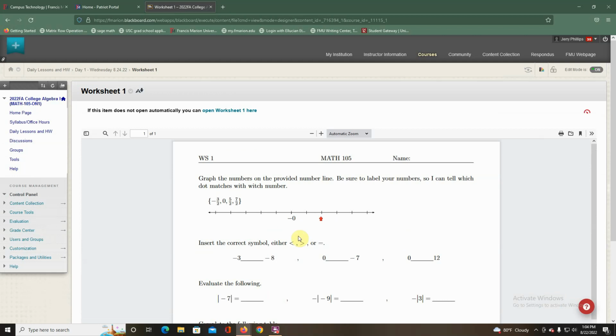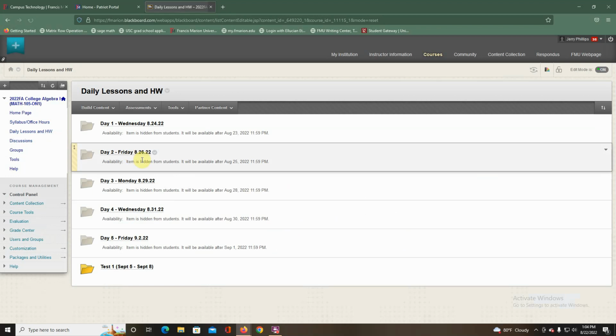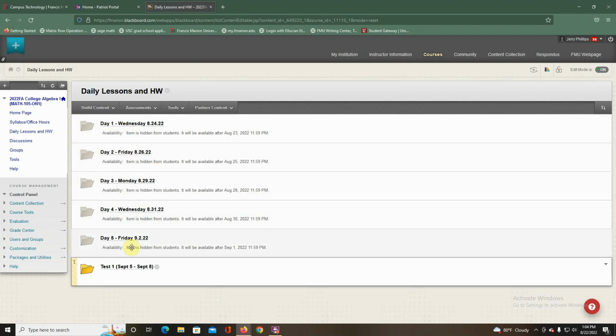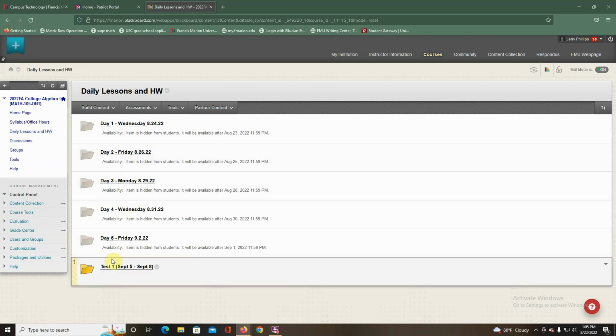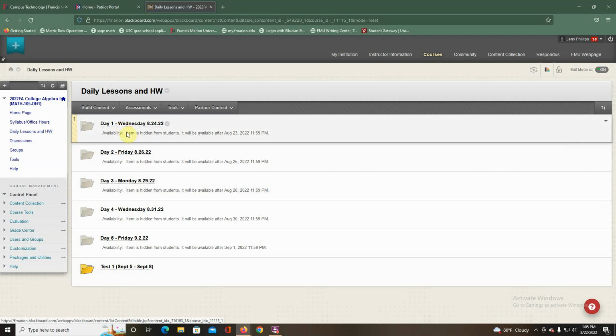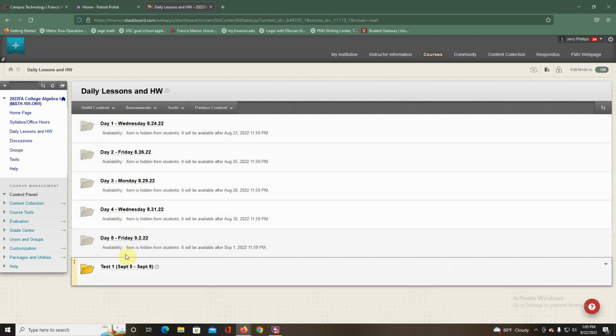Whichever way you want to do it. So after you have done your worksheet, you actually don't turn it in until the test day. The first test we're going to have will be open between September 5th and September 8th. And you can't click on it yet. It will not be open until September the 5th. But I will have these posted so that you can see when the test is coming. So you know you have to have everything finished by that time.